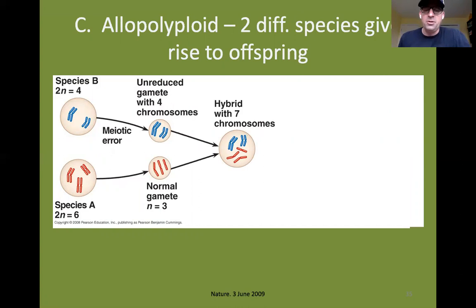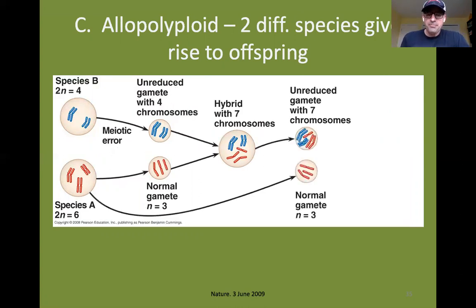It's got an odd number of chromosomes. However, if it produces unreduced gametes with 7 chromosomes. So if it goes through meiosis, and again, we have this polyploid event occur, it can produce gametes with 7 chromosomes. The chromosomes didn't separate.